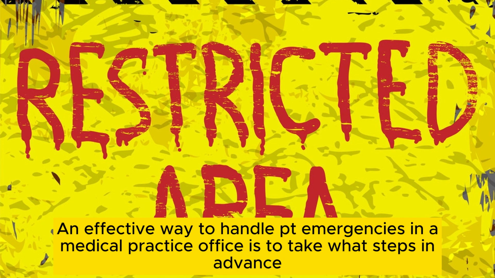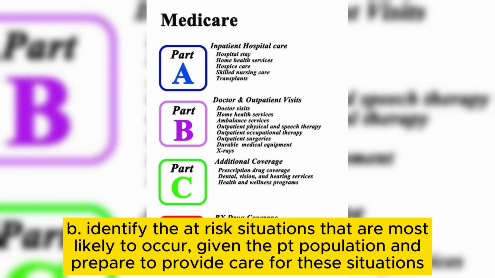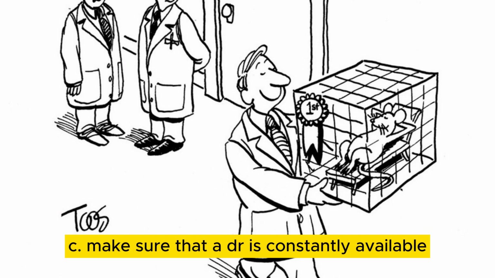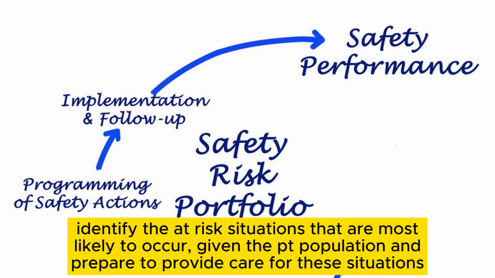An effective way to handle PT emergencies in a medical practice office is to take what steps in advance? A. Ask very sick PTs to go to the ER. B. Identify the at-risk situations that are most likely to occur, given the PT population, and prepare to provide care for these situations. C. Make sure that a doctor is constantly available. D. Have a first aid kit. The answer is B.